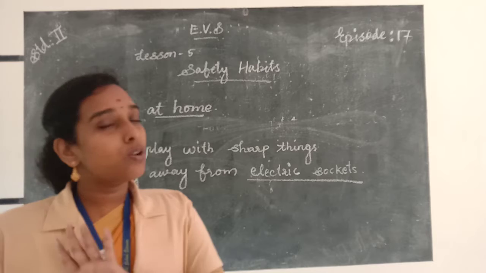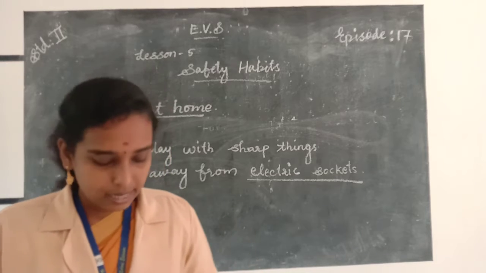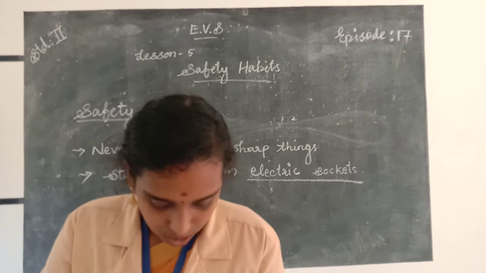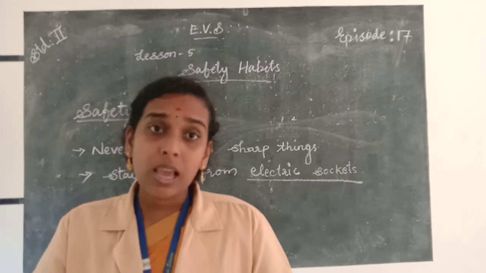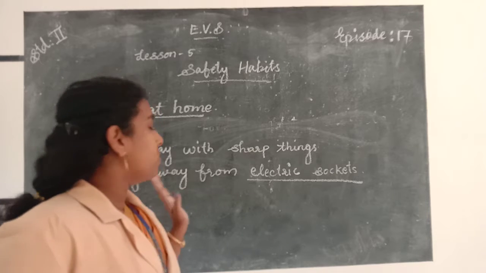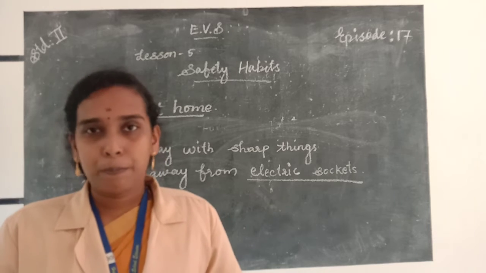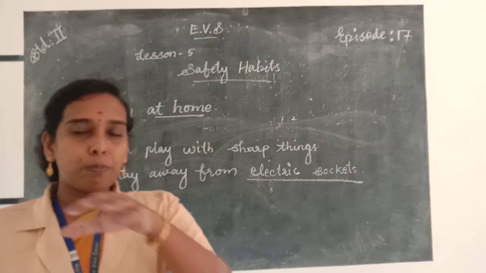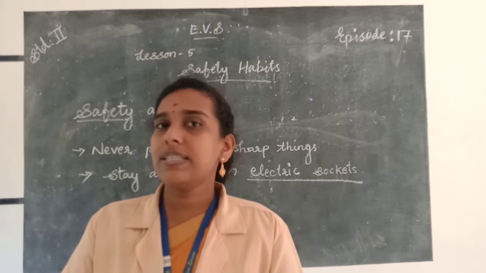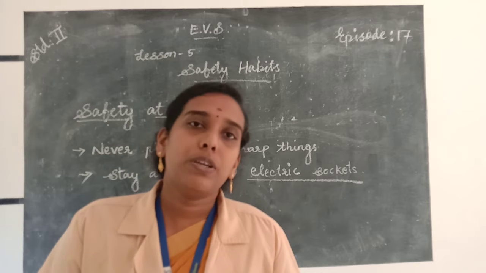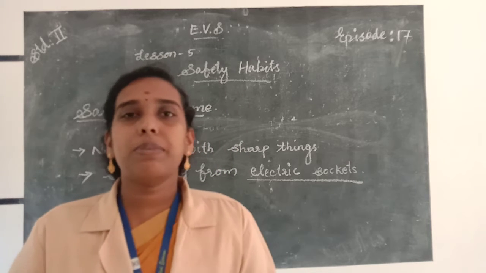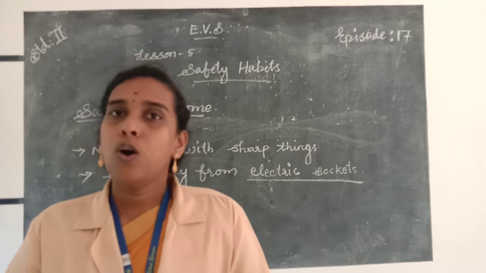So always do not play on the terrace. And never run up and down on the stairs. And you should remember that always you use a sharpener to sharpen your pencil. Do not use a knife or blades to sharpen your pencil. It may cause accidents. You should always use a sharpener to sharpen your pencil. These are the important safety rules or safety habits that we should follow at our home.